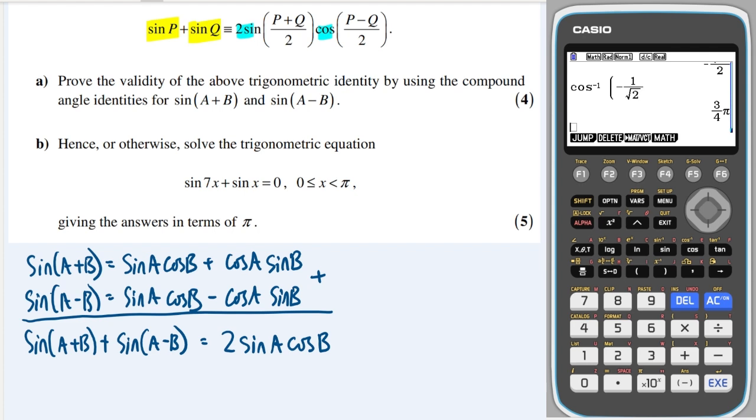So that's promising. Now I think what we need to do is just substitute. So the first thing is p, and here we've got a plus b. So let's just let p equal a plus b, and then let's let q equal a minus b.